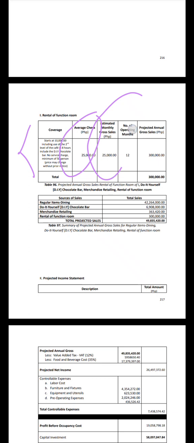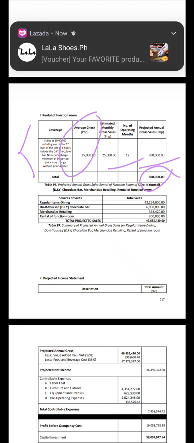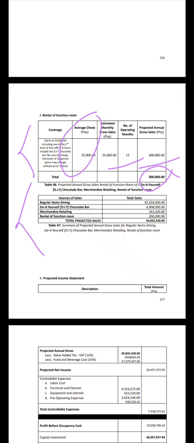You just have the estimated monthly gross sales, which is equal to the average check. And then to get the projected annual, you just multiply it by 12. And then you have the total projected annual sales. For example, you have the function room and all of those sources of income as a total. So that will be your total projected sales. Okay, so that's it for the projected sales.